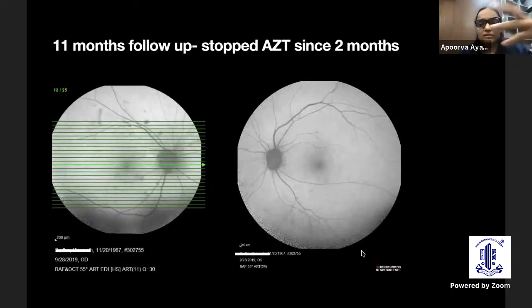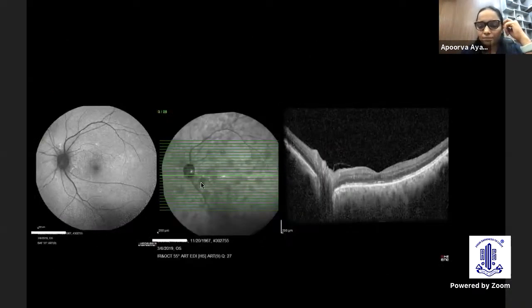So I would like the panelists to comment on that one either now or later. So this is the final AF picture of this patient. It doesn't look very remarkable, but the infrared reflectance image still looks a lot like this.